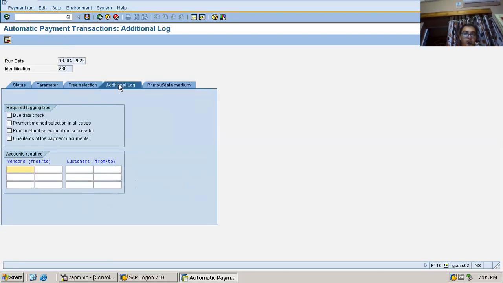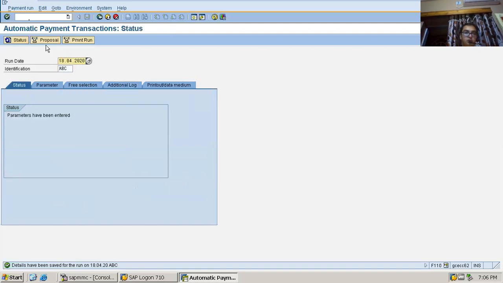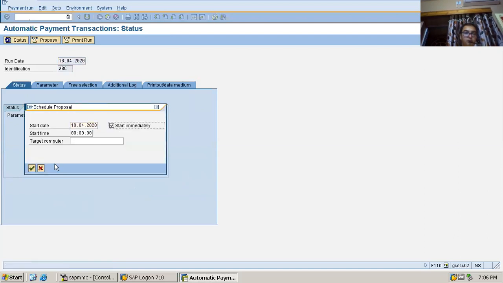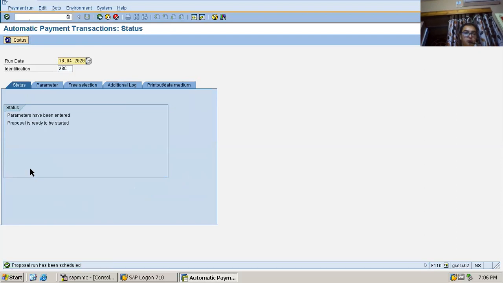Then I'm going to the additional log. I have to check these options. Then again the vendor. Then I'm going to the status. It is saved. Now I'll be running the proposal run. The proposal is being executed. Now I'll be refreshing, and it will take a bit of time to show the proposal, so until it shows, I'll keep on refreshing.